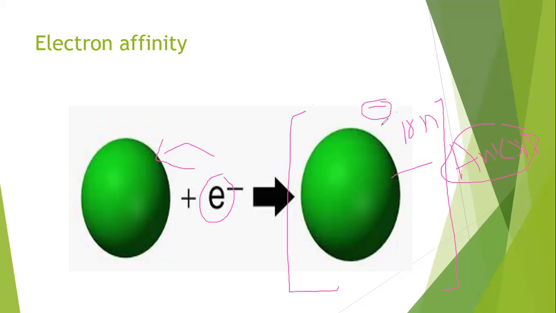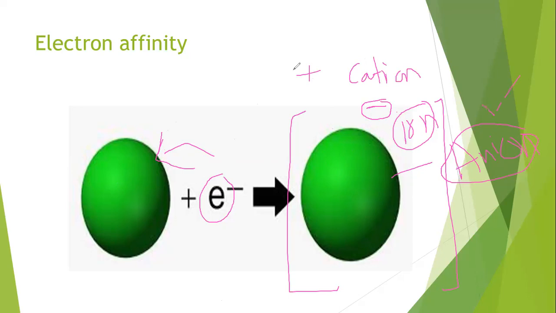In ionization energy, we discussed that the amount of energy required to remove the most loosely bound electron. In ionization energy, an electron is removed and an ion is formed. That ion was a positive ion called a cation. But in electron affinity, an electron is added and a specific amount of energy will release from the atom, and the new species that is formed is called an anion, because the new species contains a negative charge.